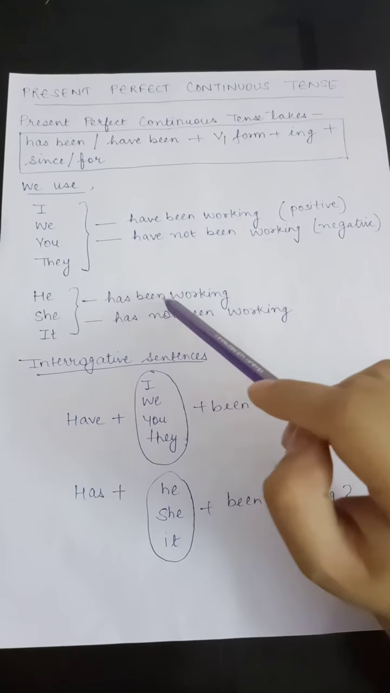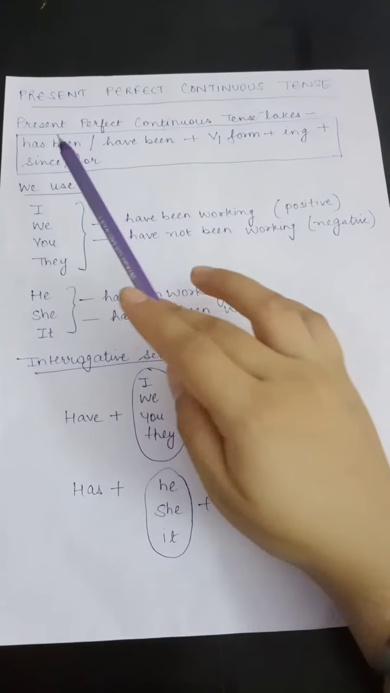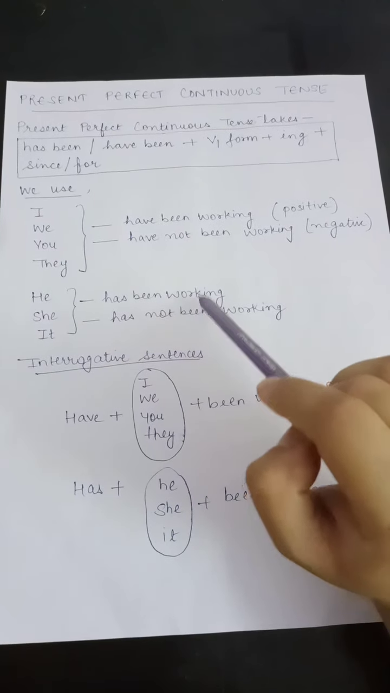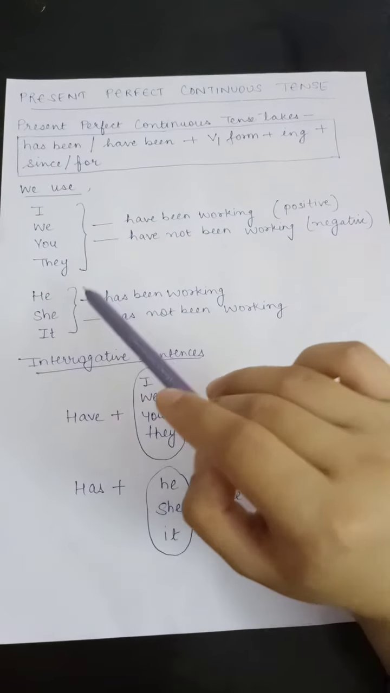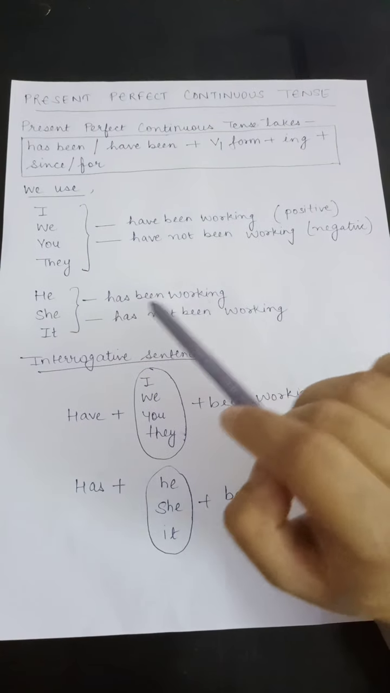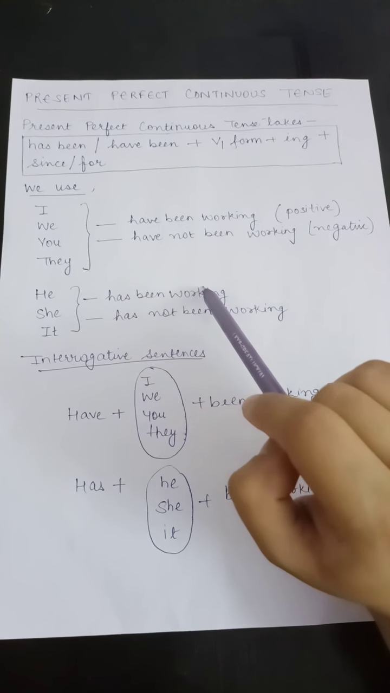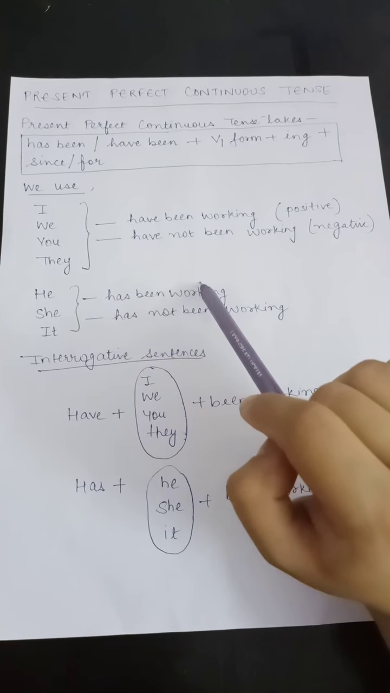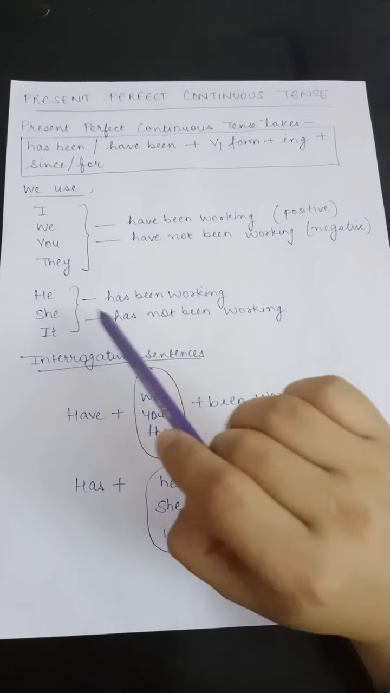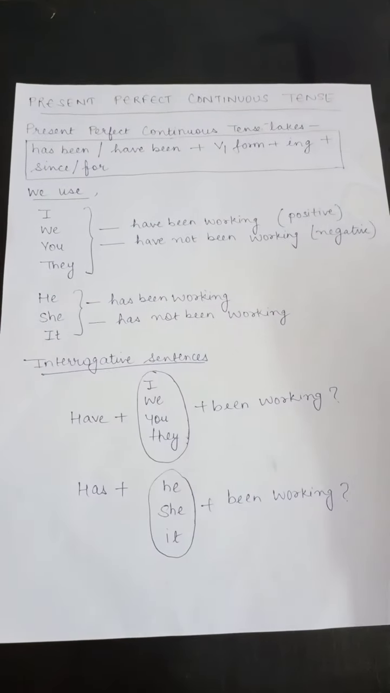He has been working. With he, we write has been plus the first form of the verb, that is work, plus ing. So he has been working, she has been working, it has been working. But if you want to make a negative sentence out of it, then we will write he has not been working, she has not been working, it has not been working.